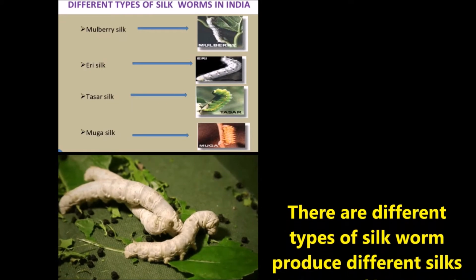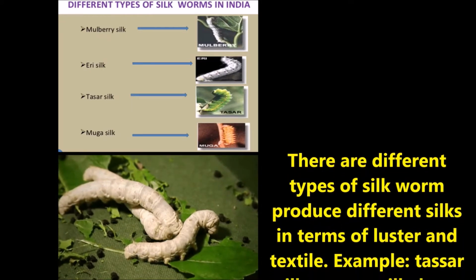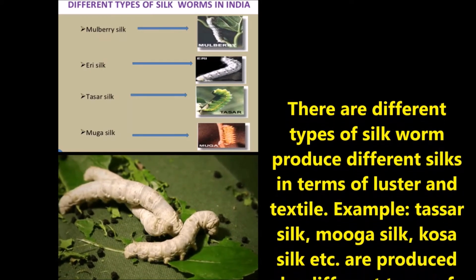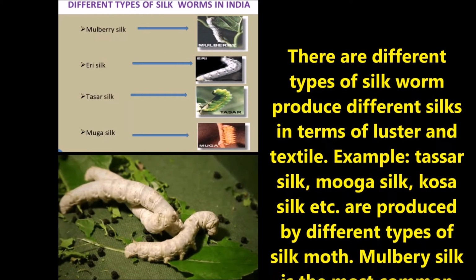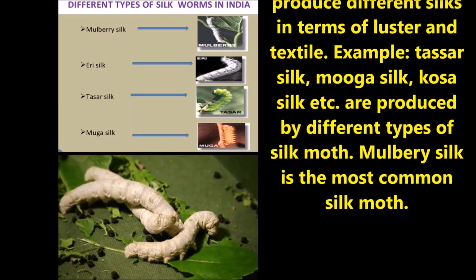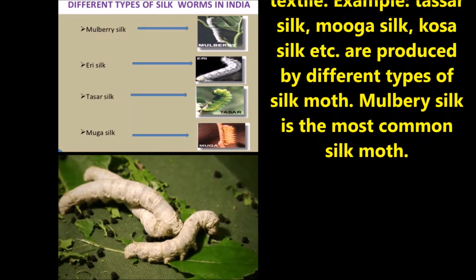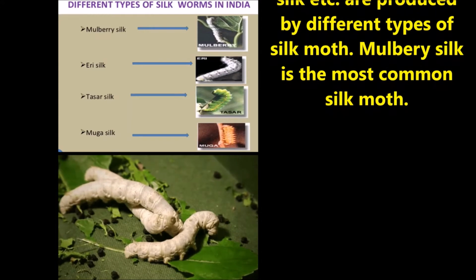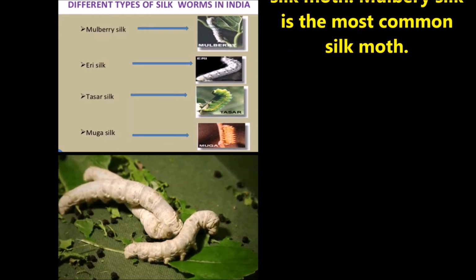There are different types of silkworms that produce different silks in terms of luster and textile. Examples are Tassar silk, Muga silk, Kosa silk, etc. They are produced by different types of silk moth. Mulberry silk is the most common silk moth.